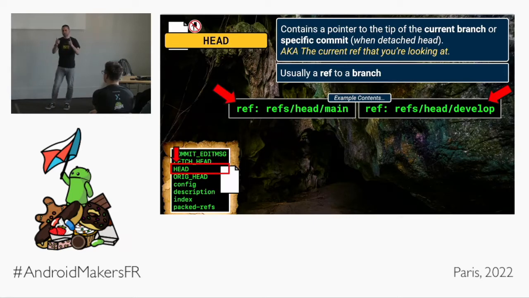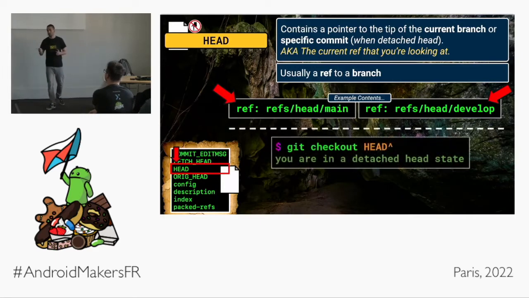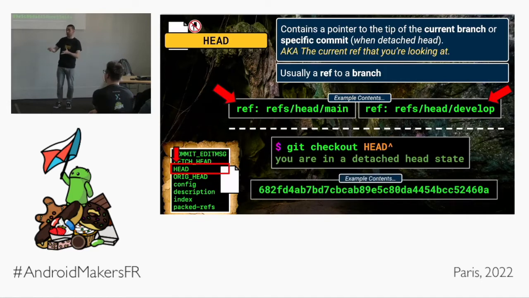We're going to look at refs later, okay? Remember, that's my little promise to you, that we're going to look at refs later in this cave system. But it might say refs main, refs develop. That just means I'm pointing to the tip of that branch. Or if I check out a very specific commit in the past, in the history of this repository, I go into a detached head state, which sounds terrifying, but it means absolutely nothing. Basically it means you're not looking at the tip of a branch commit, and in which case the head file might contain an actual commit hash, pointing to a very, very specific commit in the history. Nice. Things are starting to make sense, hopefully.